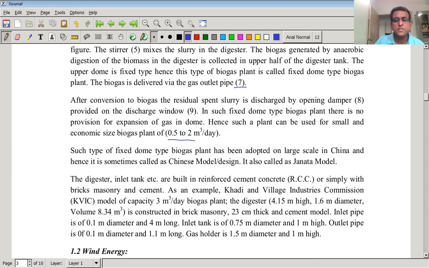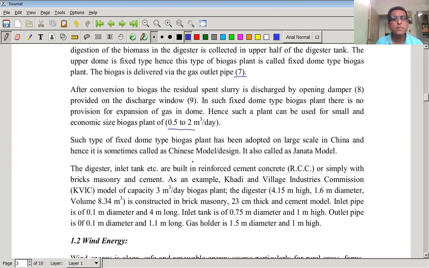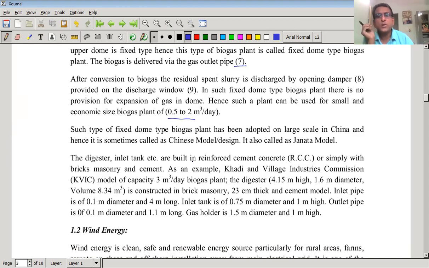Such a type of fixed dome type biogas plant has been adopted on a large scale in China, and hence it is sometimes called the Chinese model, or it is also called the Janta model. The digester, inlet tank, etc. are built in reinforced cement concrete, RCC मध्ये ते बांधलेलं असतं, or simply with bricks, masonry and cement.